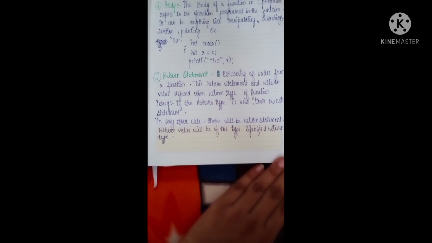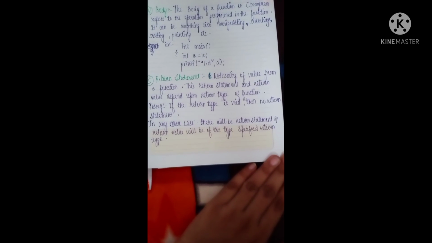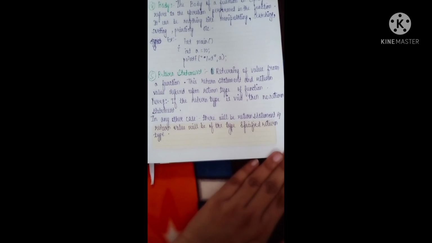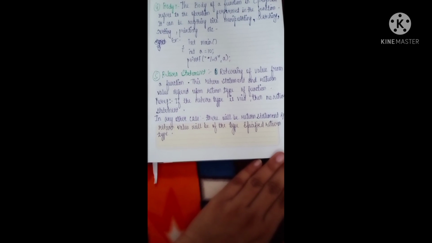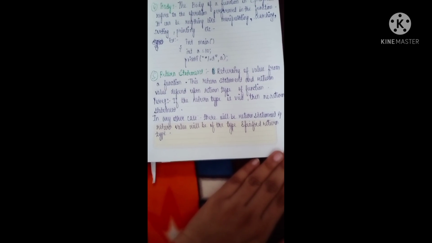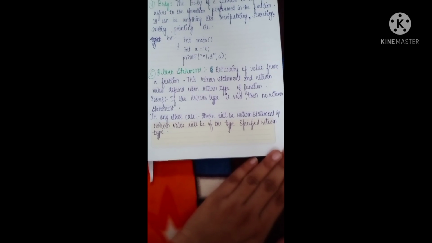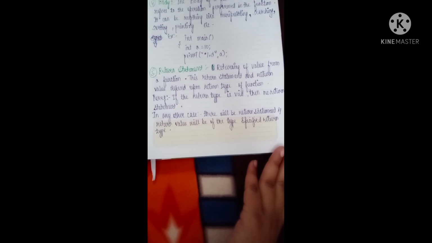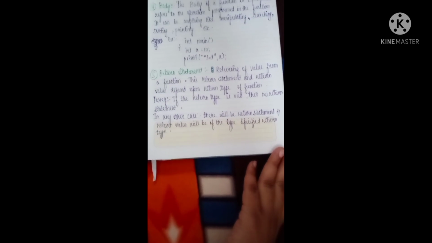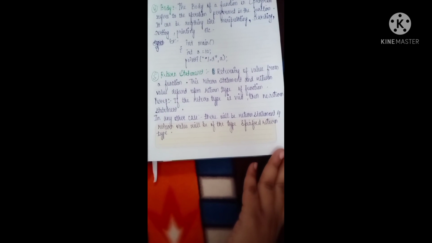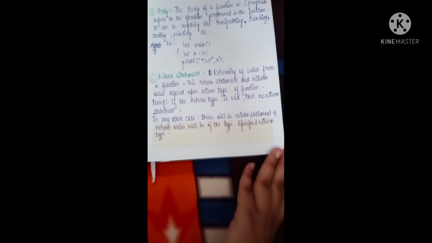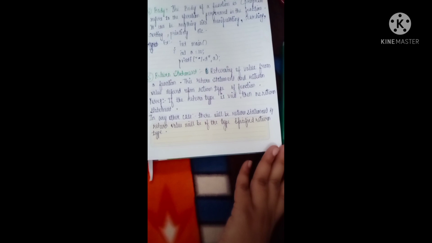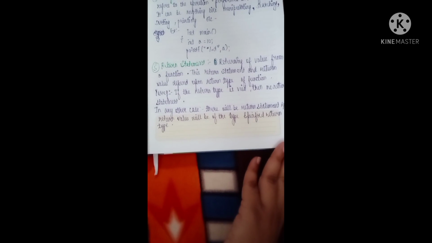Now next comes the return statement, which returns a value from a function. The return statement and return value depend upon the function's return type. For example, if the return type is void, then there will be no return statement. Otherwise, there will be a return statement and the return value will be of the specified return type. Only when the return type is void is there no return.